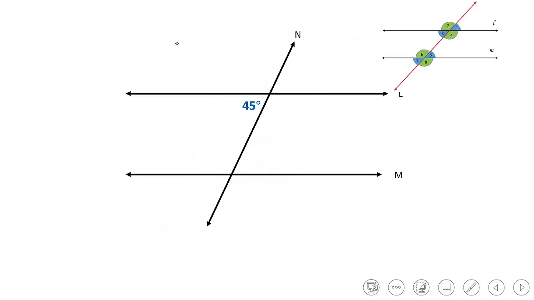Now I have a question. I have here this angle equal to 45 degrees. Do you think angle 1 or angle 2 is going to equal 45 degrees? Noor, Amr? Angle 1 or angle 2? I guess none of them. Oh, maybe angle 2.